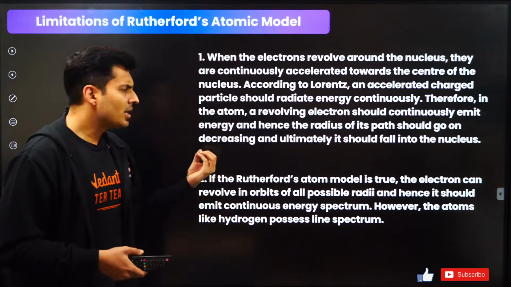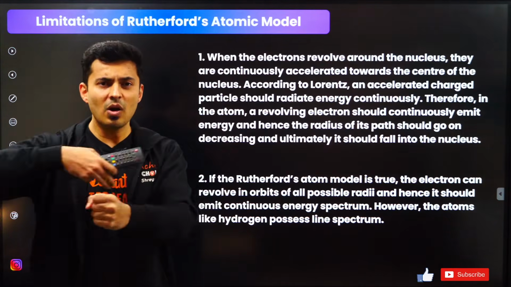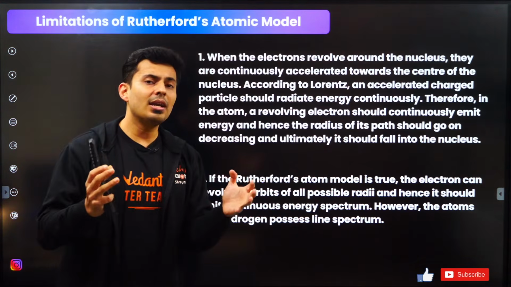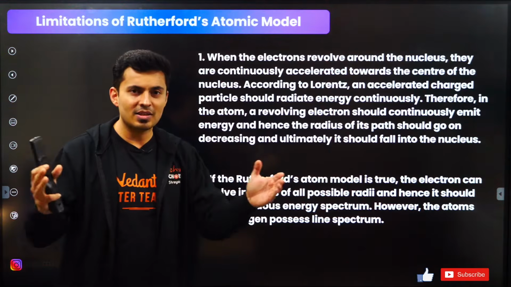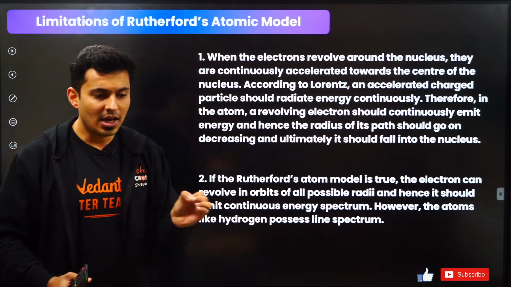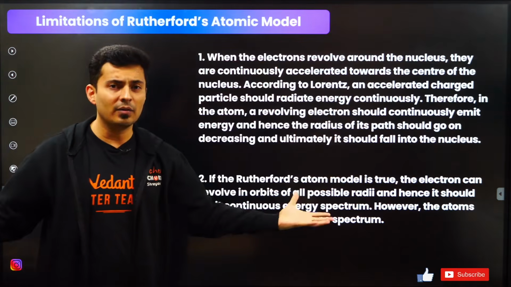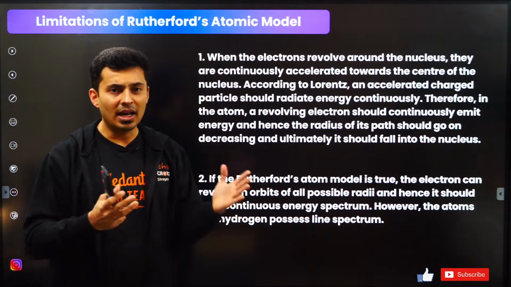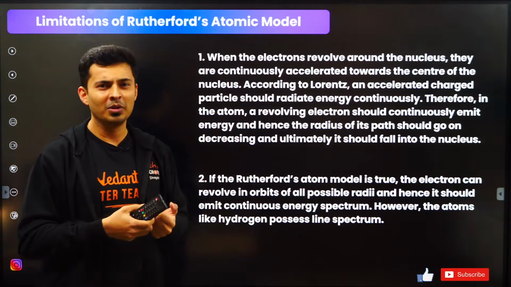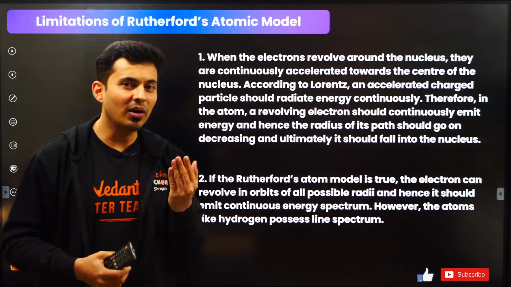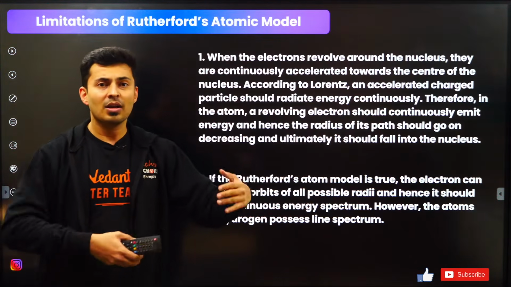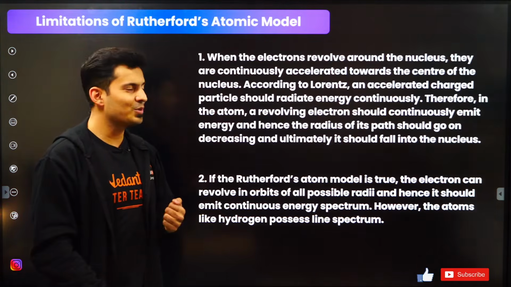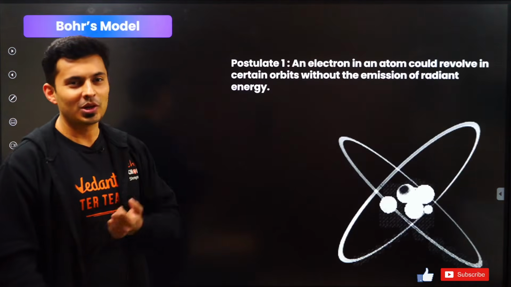He could not also explain that if the electron can revolve around the nucleus in any orbit possible, that means it could have hypothetically any possible energy. So when electron changes the orbit, it could change the energy and it will emit or absorb any kind of radiation. So all possible wavelengths should be emitted by the electron transitions. But that's not what is found. You only get fixed amount of wavelengths. So you could not explain why you get only fixed wavelengths, why there is no continuous energy. He could not explain that. These limitations were overcome obviously by none other than Bohr's model of atom.